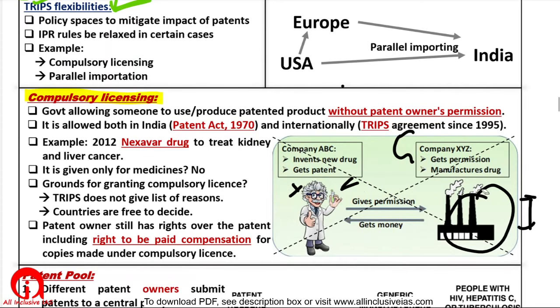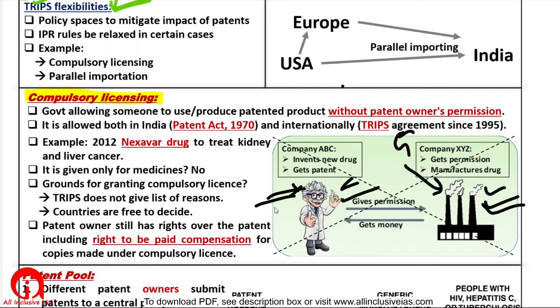The Indian government will say to this Indian company, you don't worry, you manufacture the medicines. He is not giving you permission, but you have the formula, please make it. Because when you get a patent, you disclose the secrets.